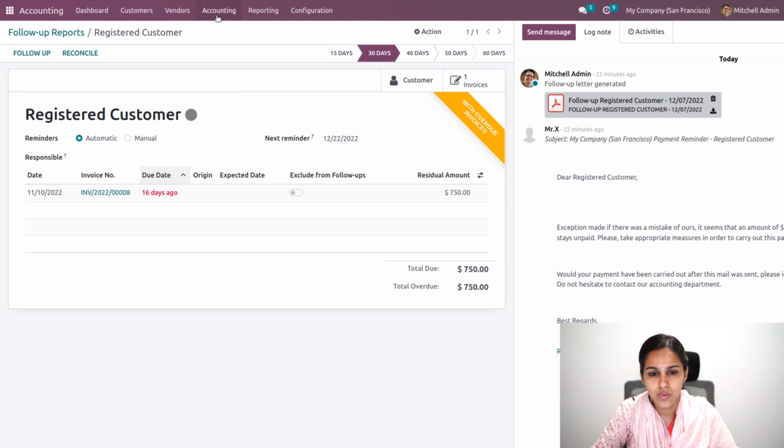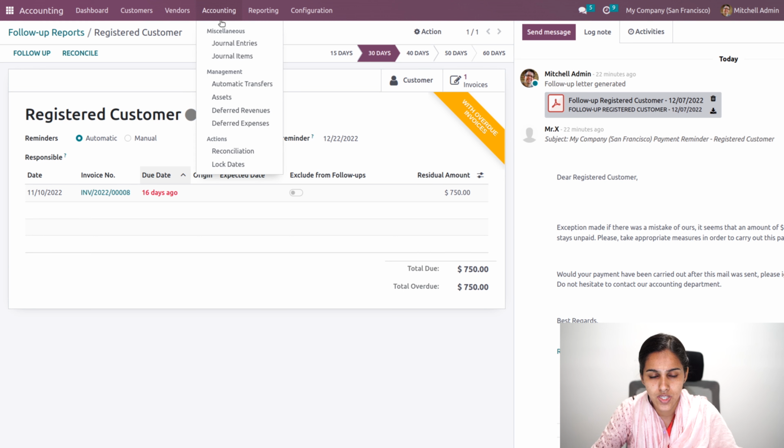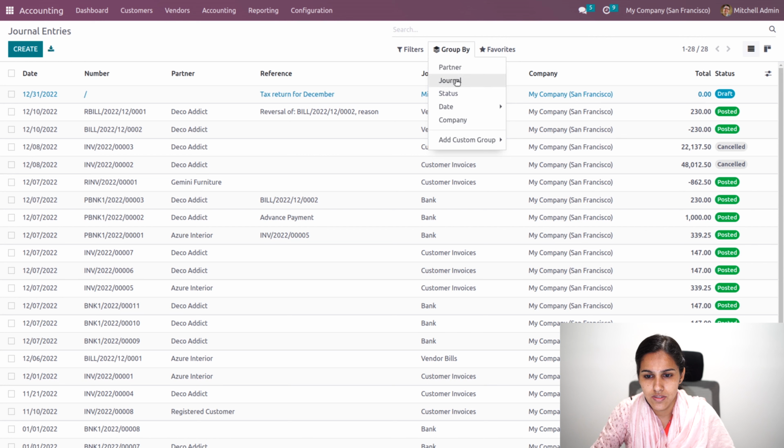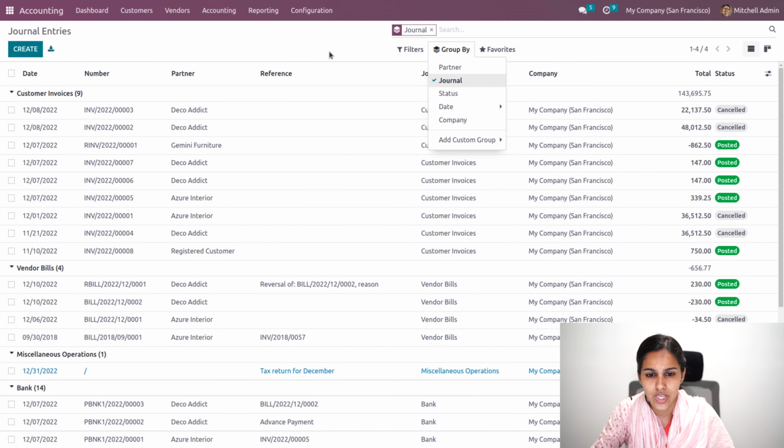Now we will move to the next tab, that is accounting, where you can find the journal entries. When you go to journal entries, you can see the journal entries over here. This is filtered by miscellaneous. Then you can group it by journal. So you can see all the journal entries that have been generated in our Odoo database.